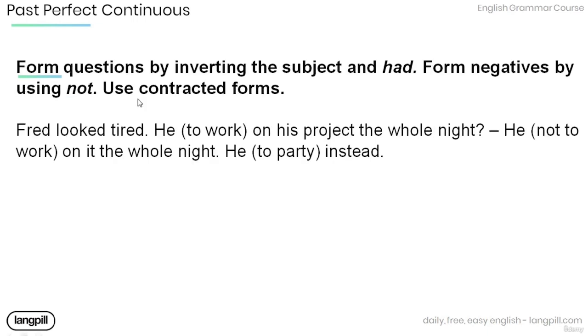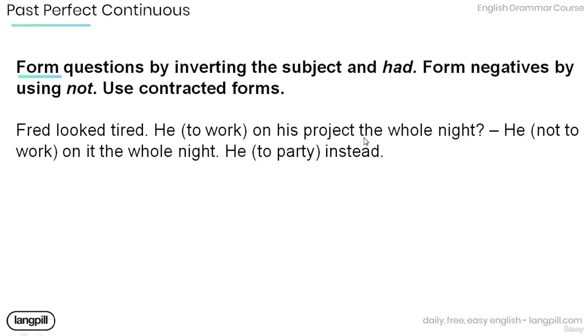Also remember to form questions by inverting the subject and had, and form negatives by using not. Now read the following sentence and provide the past perfect continuous form of the verbs in the bracket. And again, make sure to use contracted forms. Fred looked tired.